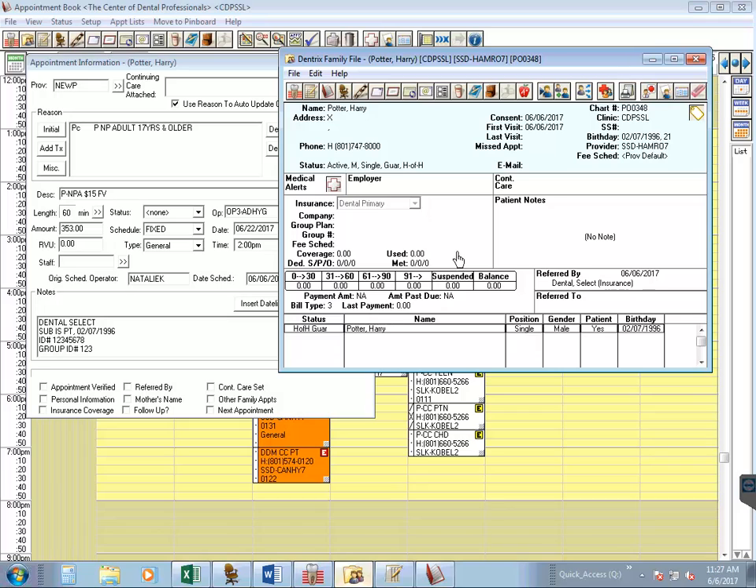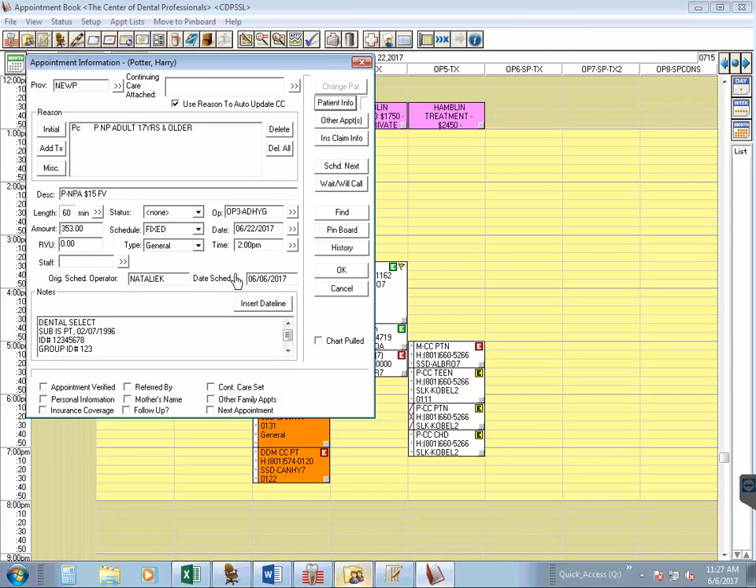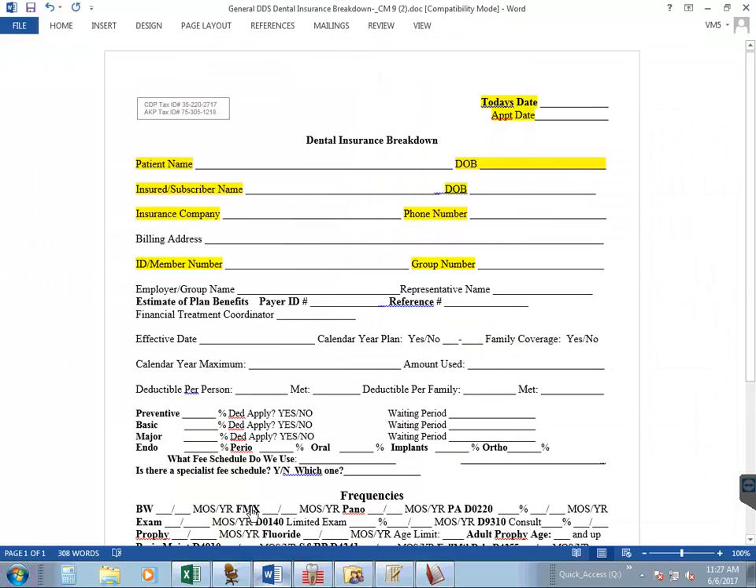So we've created Harry's family file and entered in all of his insurance information. The last thing that you have to do is put all of that insurance information on an insurance breakdown form. Now, typically in office, these insurance breakdown forms are already printed out and located behind the computer screens. But just for this video purpose, I pulled mine up on Quick Access to show you what it looks like. So I'm going to come down to my Word document and pull up that insurance breakdown. I highlighted all of the points that you will need to fill out as the scheduler.